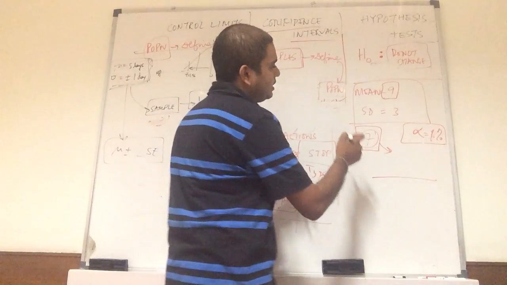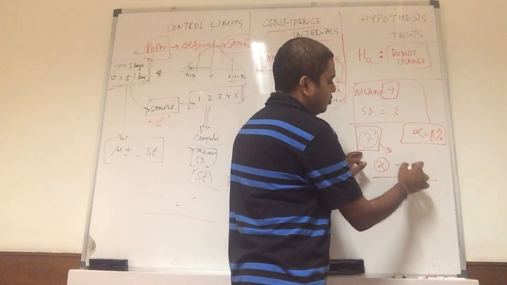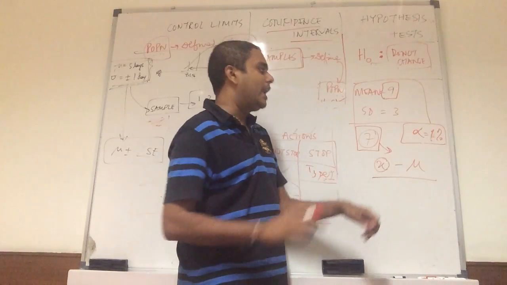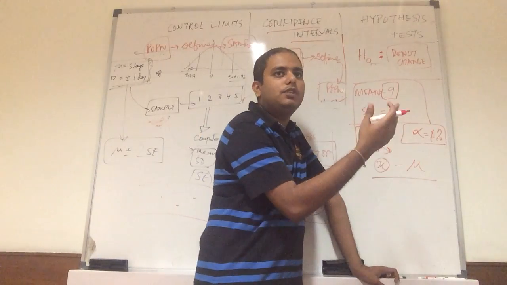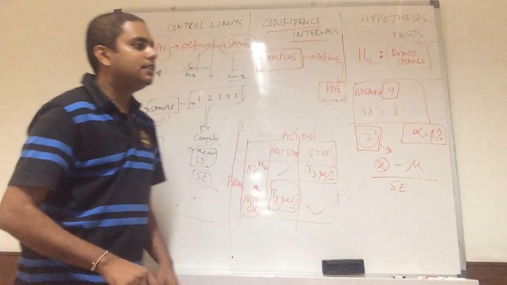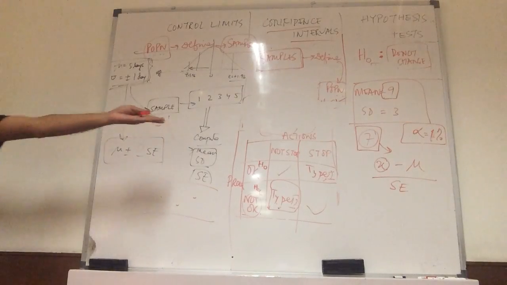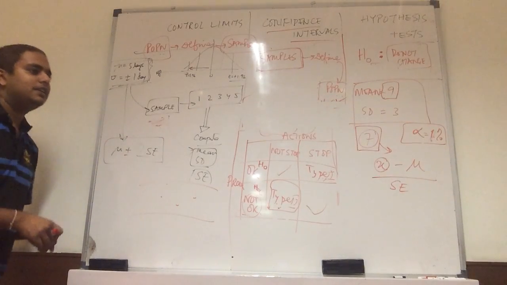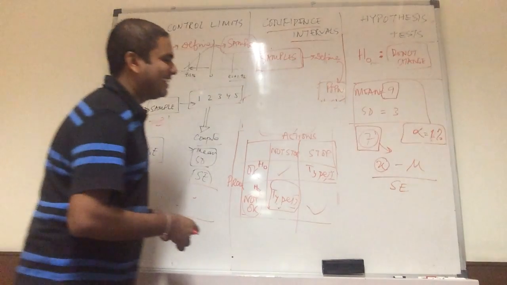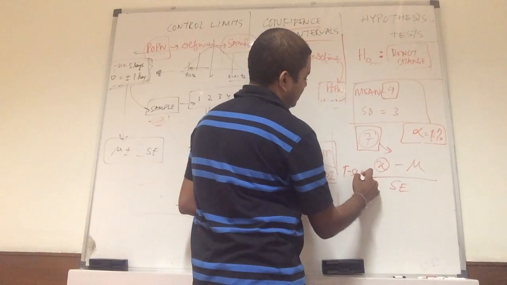Now I'll have to check how far my unknown x is from my mean. So this will tell me that, and how many times the standard error. I put the standard error below. So how far is it: x minus mu, and how many times the denominator? Minus 0.67. This is nothing but the test statistic.